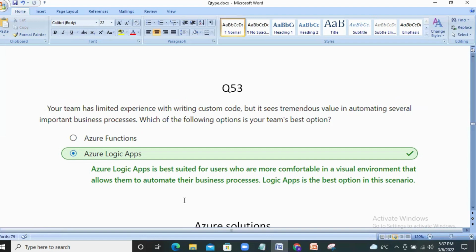And when it is mentioned as less knowledge in coding, or when we want to ignore the coding part, then we should prefer Logic Apps. Azure Logic Apps is best suited for users who are more comfortable in a visual environment that allows them to automate their business processes. Logic Apps is the best option in this scenario.